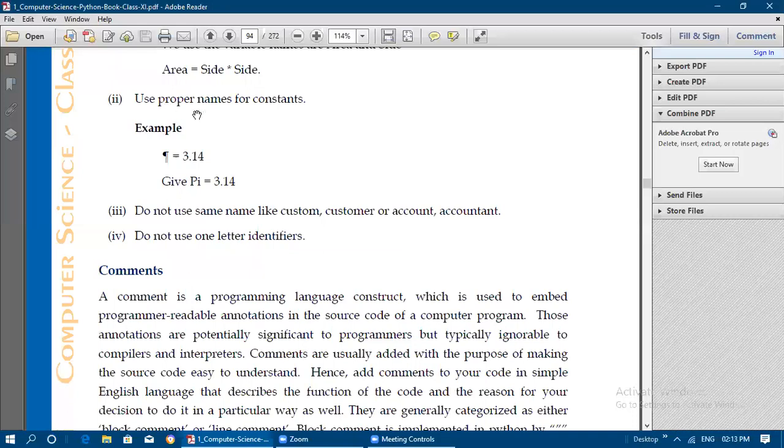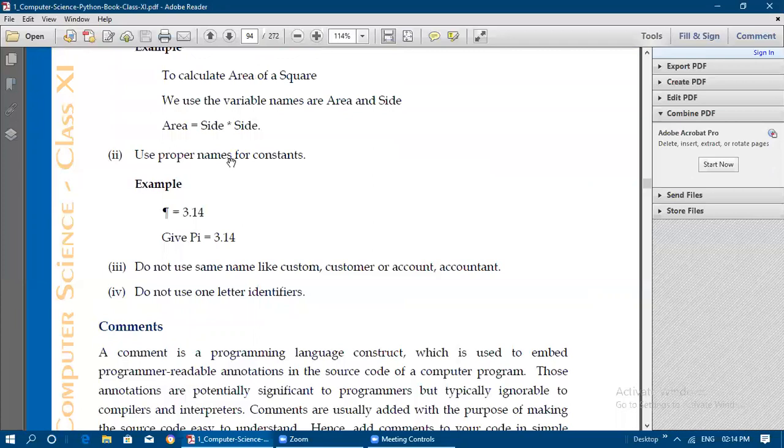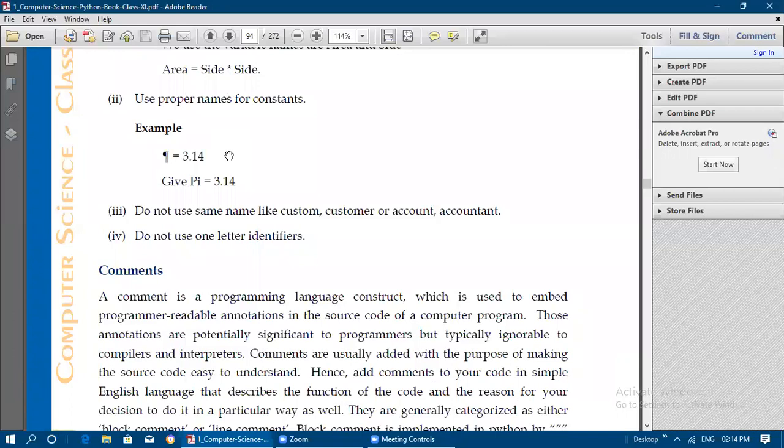Next one, use proper names for constants. Like I said, pi = 3.14. We should not use special characters, so we need to write it like this only: pi = 3.14. Like that, we can assign any constant value to a variable. And don't use similar names like customer, custom, account, or accountant. The same variable name should not be repeated in the entire program, so that should be avoided. And do not use one-letter identifiers. One-letter identifiers, as I said, like A = S * S, never use those.